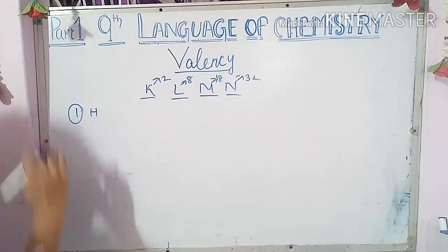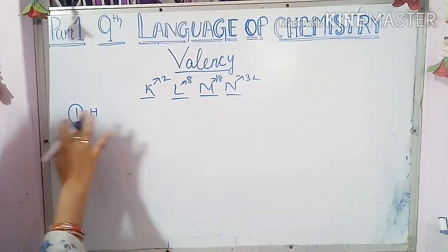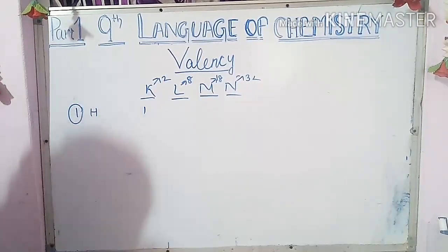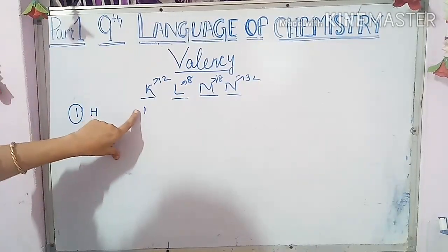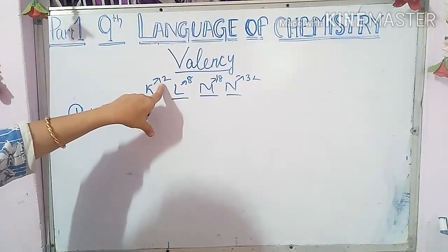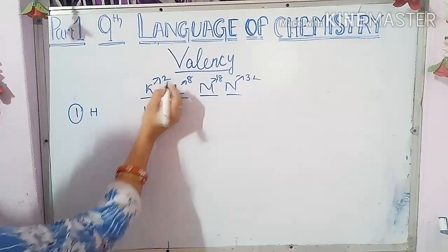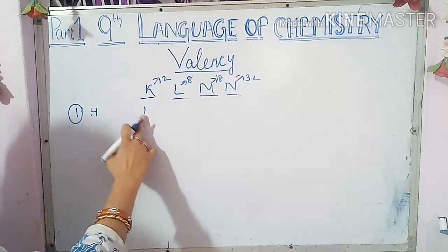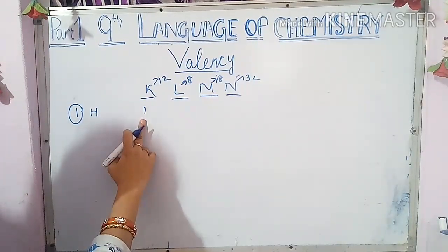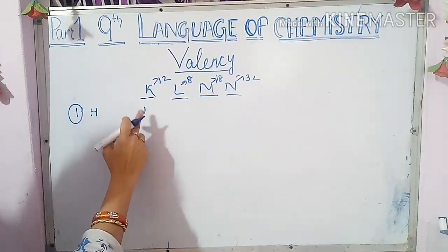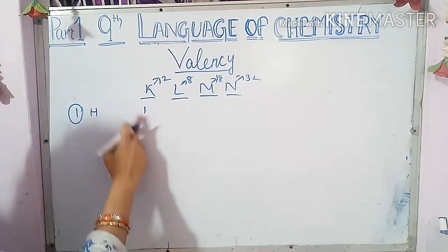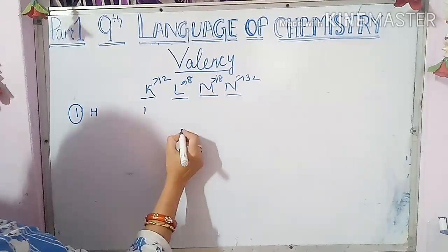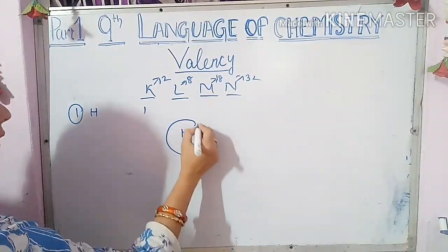Now the electrons will be arranged. Suppose it is 1, so in the K cell it is 1. Here you can see that the K cell has not been completed. How many electrons can K hold? That is 2. But in case of hydrogen, how many electrons are there? That is 1. So this is known as your valence electron, meaning it is your outermost cell electron. Hydrogen cannot go to the other cells.